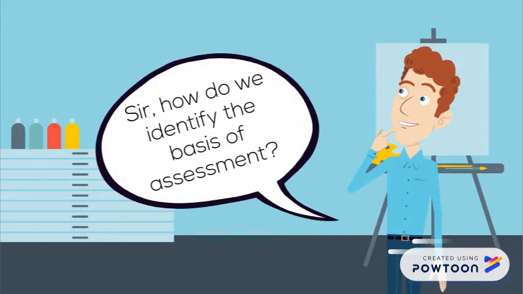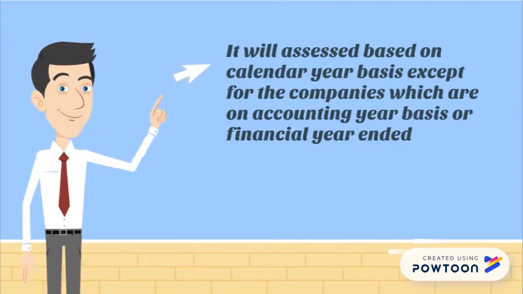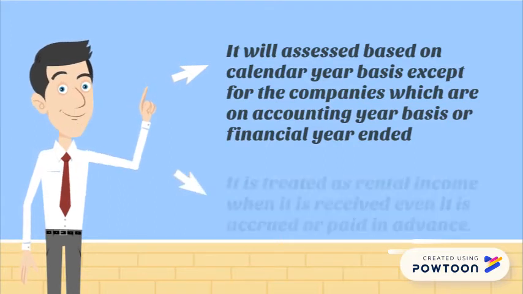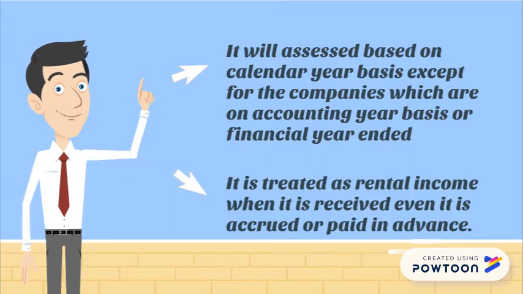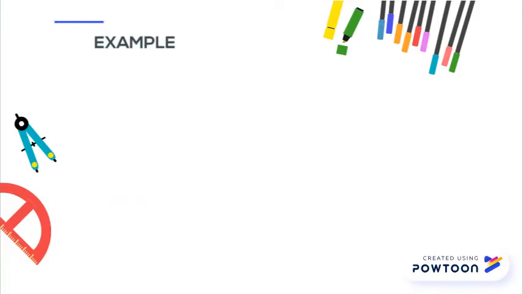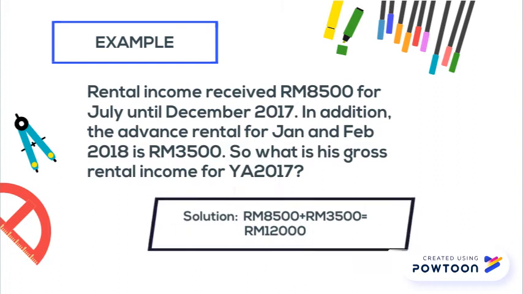Sir, how do we identify the basis of assessment? It will be assessed on a calendar year basis, except for companies, which are on an accounting year basis or financial year end. It is treated as rental income when it is received, even if it is accrued or paid in advance. Here is an example. The advance rental income received in 2018 will be recognized in 2017.